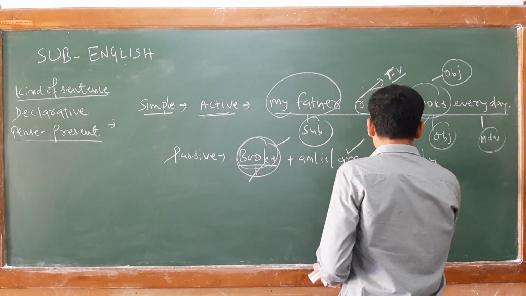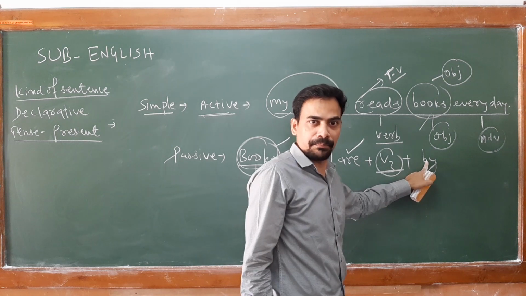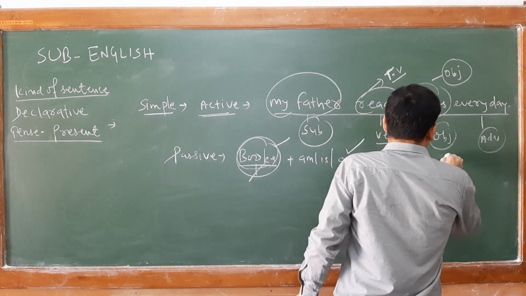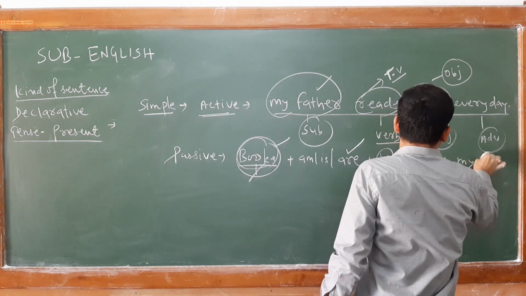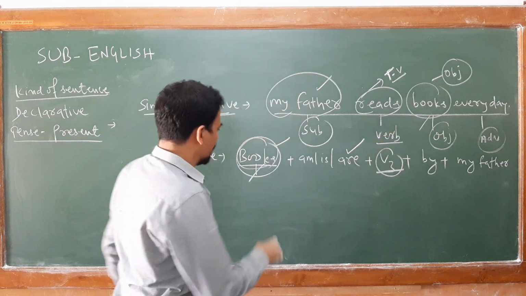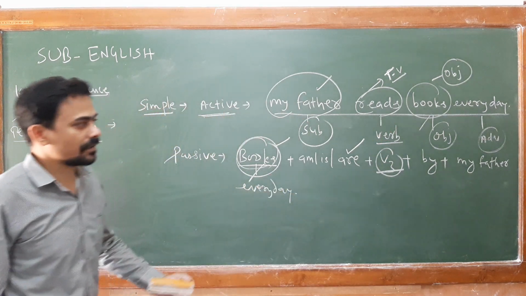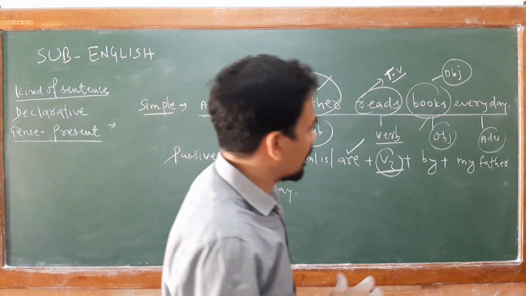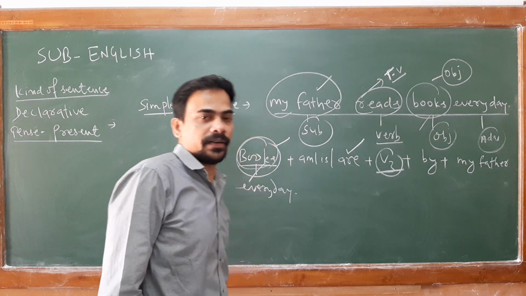Then after using the V3, you have to use the preposition by every time. Then the subject of the active sentence becomes your object form in the passive. And whatever is left out, every day, you can write also, or you may not write. Books are read by my father every day, or books are read every day by my father also.